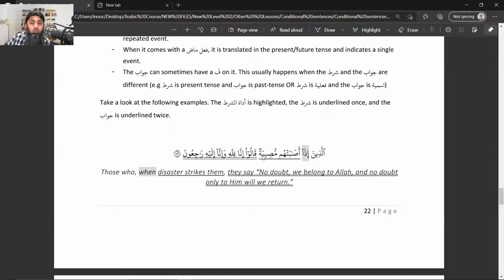After musibatun, you get qalu, and you know that qalu is a complete verb, so a new sentence has started. Even though there's no fa, you'll still be able to find that. So when any calamity befalls them, qalu, they say, the believers, what do they say? Inna lillahi wa inna ilayhi raji'un. Indeed, we belong to Allah, and to Allah we return.